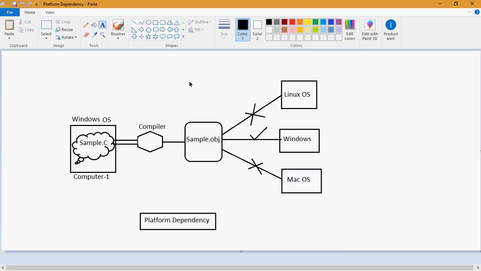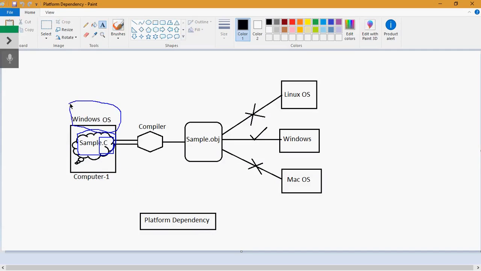C program syntax is the same wherever you go. Syntax means some rules. If you take the English language, that set of rules is called grammar. Wherever you speak or write English, the grammar must be the same. Likewise, whichever high level language it is, the rules must be the same. I have written a sample.c C program in my operating system, that is Windows.